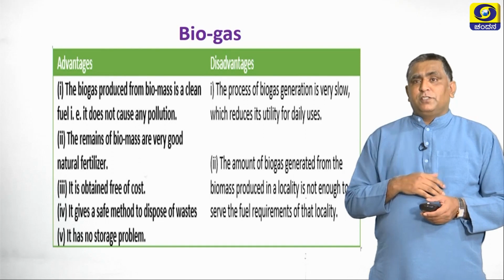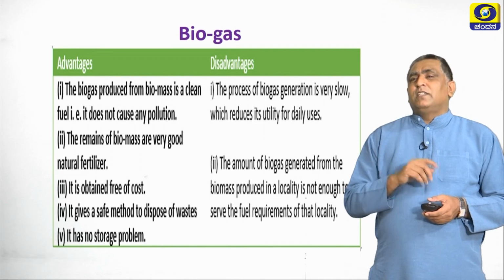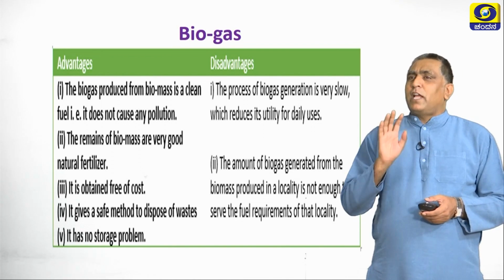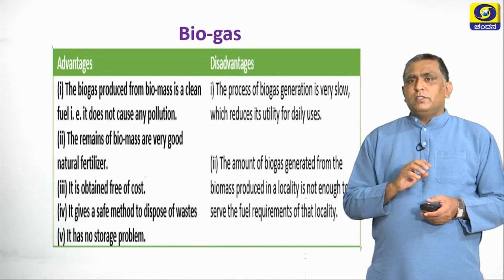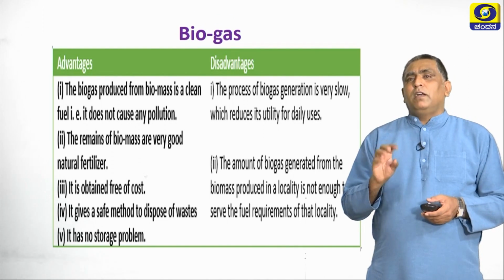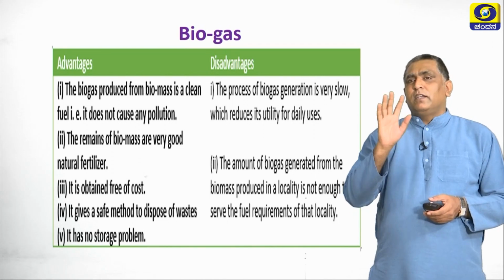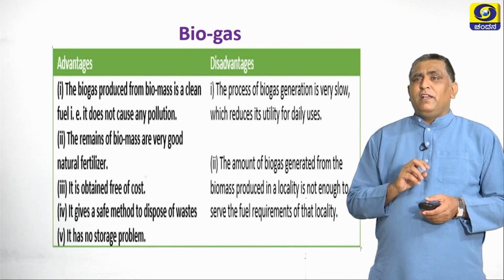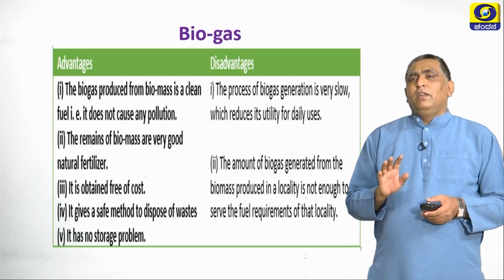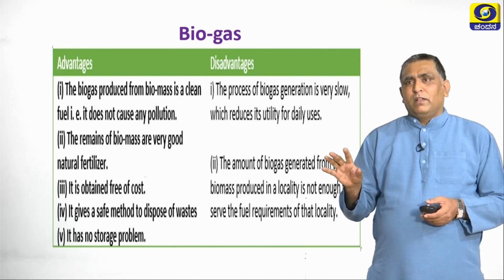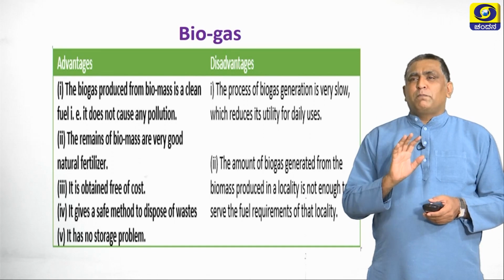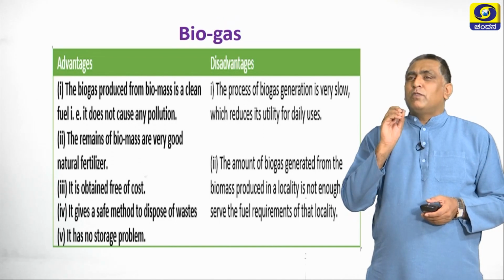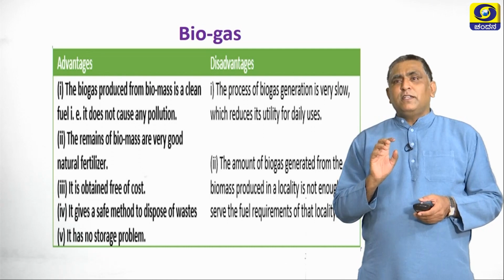Then what are the disadvantages? The process of biogas generation is very slow, which reduces its utility for daily use. It is a time consuming process, and for that reason, sometimes it is not available or you cannot use it on a daily basis. The amount of biogas generated from the biomass produced in a locality is not enough to serve the fuel requirement of the whole locality, so it is used for household purposes. It cannot meet the need of the whole locality. That is one of the major disadvantages of the biogas plant.